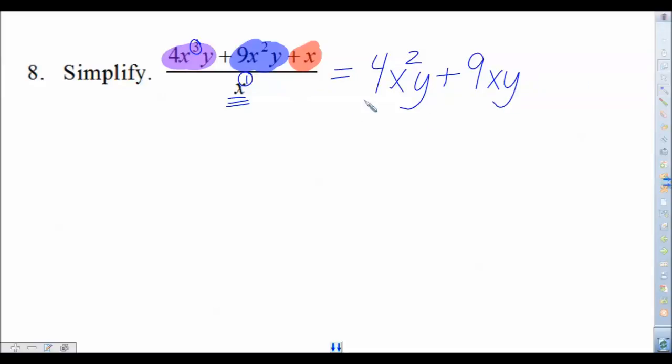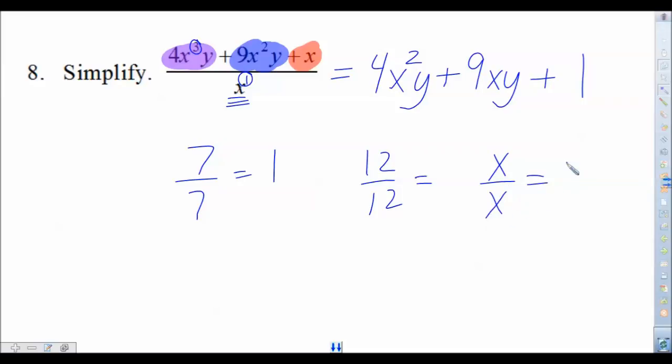Now what happens here is something that you're going to have to pay attention to on exam day. It's very simple to think that when you have x divided by x, it cancels out, so you don't even bother writing anything in there. Well, actually there is something in there. When x divided by x takes place, we have to say it's equal to 1. Just like if I were to ask you 7 divided by 7, isn't that 1? 12 divided by 12, isn't that 1? X divided by x, that is 1. So make sure you're putting 1 in there when you're doing these problems.